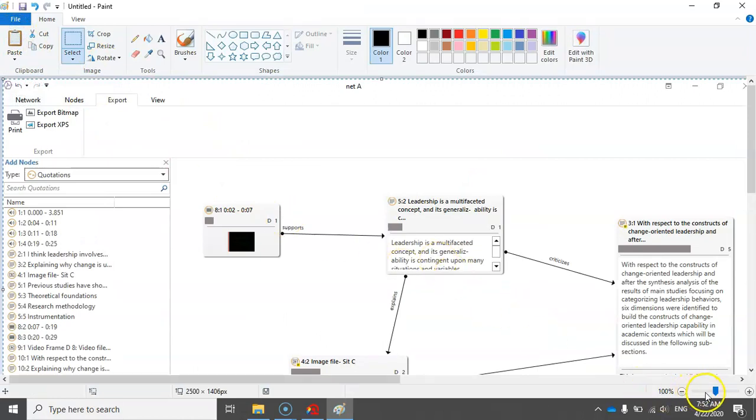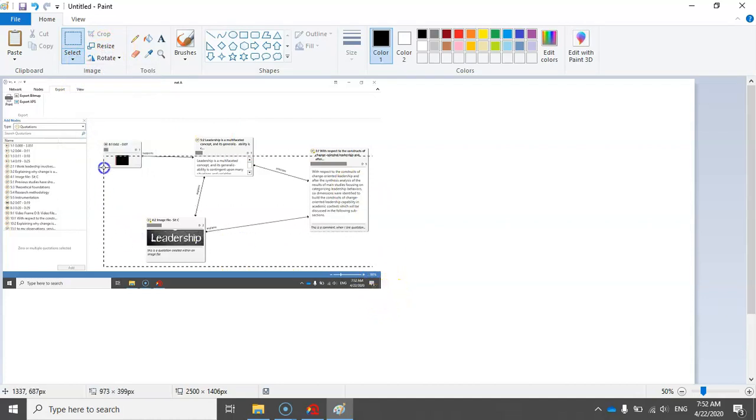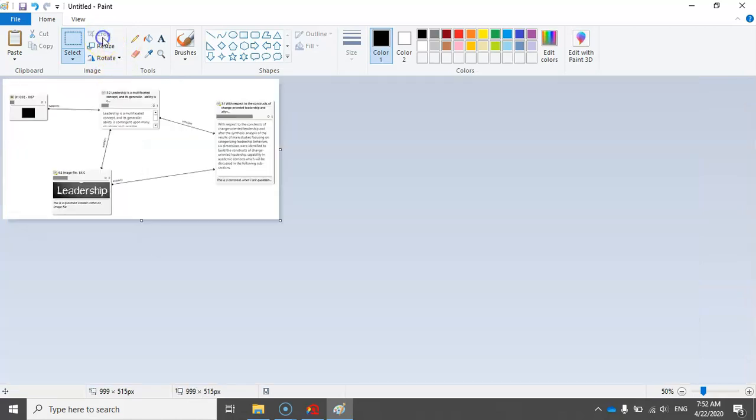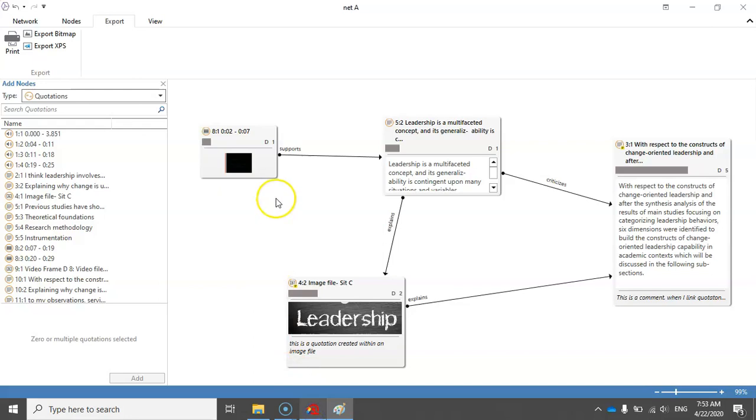Now I can just crop this image and now I have this network with all the density values being displayed. But basically this is a minor issue, so let's just save this.